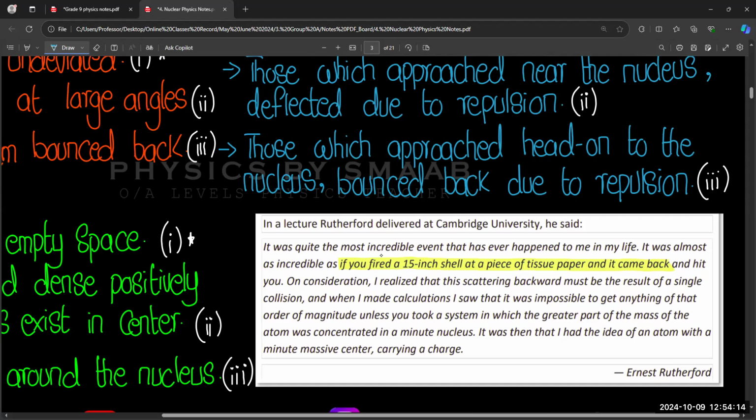So this experiment was exactly like that when he performed it for the first time and observed the result. It was like a 15-inch shell striking the tissue paper and bouncing back. In the same way, he observed alpha particles striking the gold foil. You know that aluminium foil is very thin, and the same if we consider gold foil. Both are very thin, right?